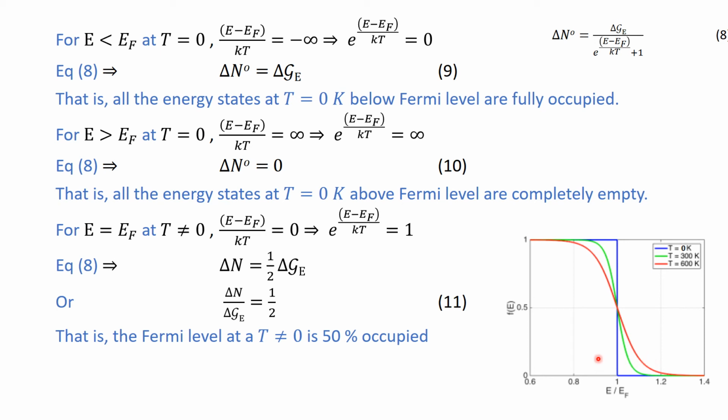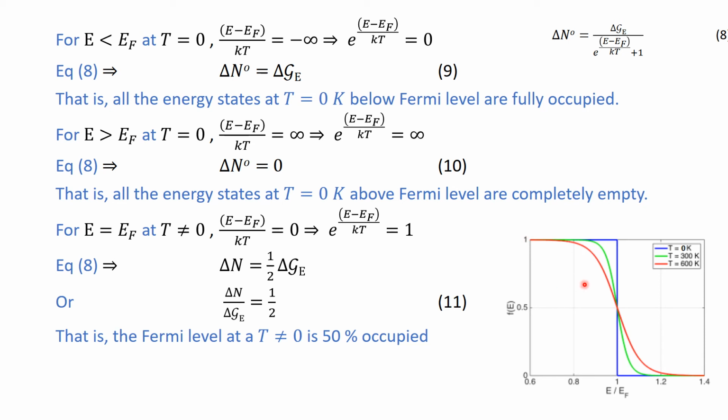For example, this blue line is for absolute 0. When you are at the Fermi level, E by EF is equal to 1, it means that E is equal to the Fermi energy. Below the Fermi level, all the energy states are fully occupied. You see here, this ratio is equal to 1.